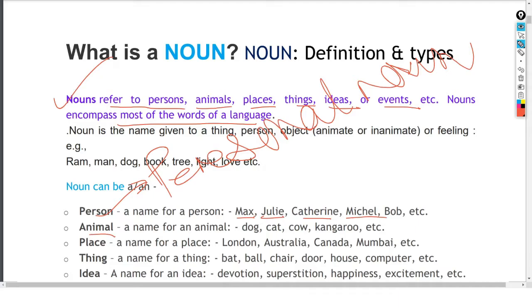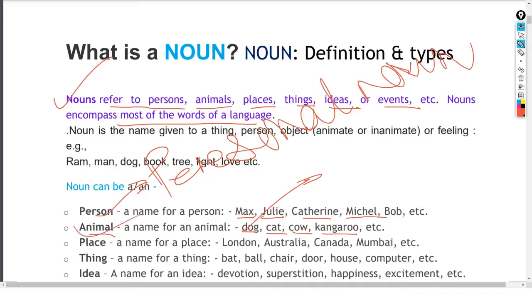When it refers to a particular individual, then it is a personal noun. When it refers to an individual animal like the dog, cat, cow, kangaroo, then this dog will be the personal name.